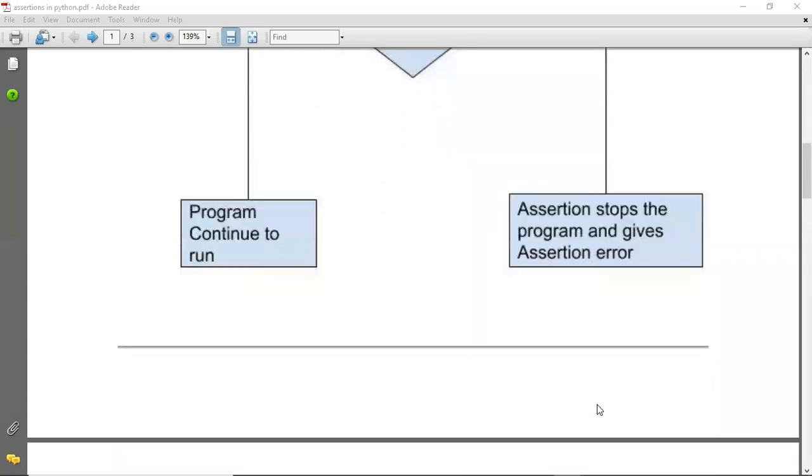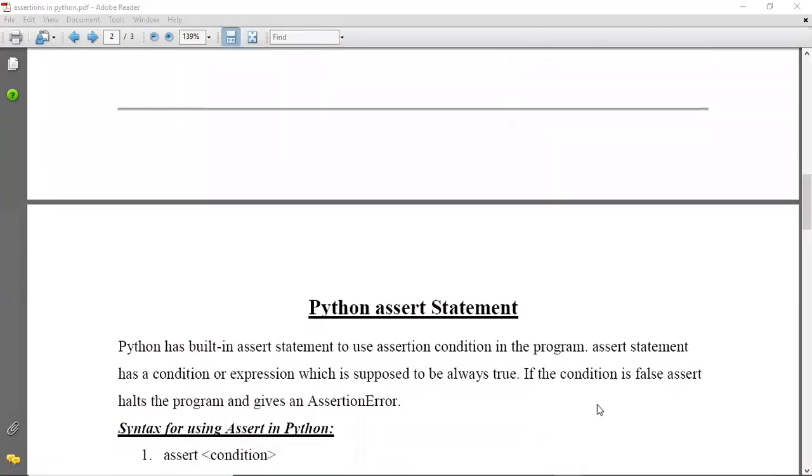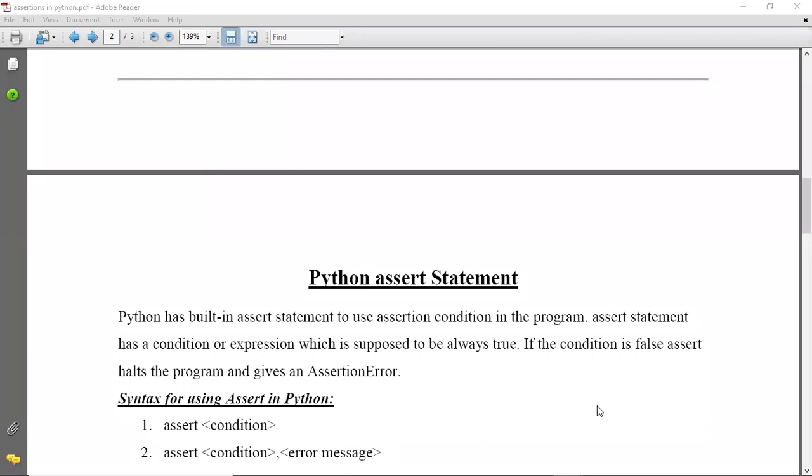So there are two ways in which you can use assertion. There's a Python assert statement, which you can use in two ways. Okay, this is a built-in statement, assert statement, and this can be used in two ways. One is that you write assert and you specify a condition. The second one is you write assert and you specify a condition, and then you give an error message also, that what message should be given to the user.